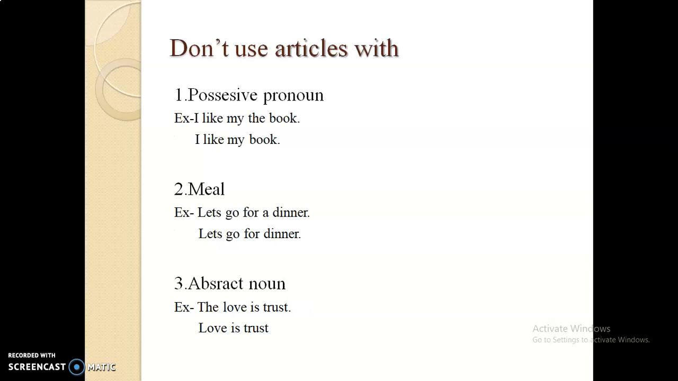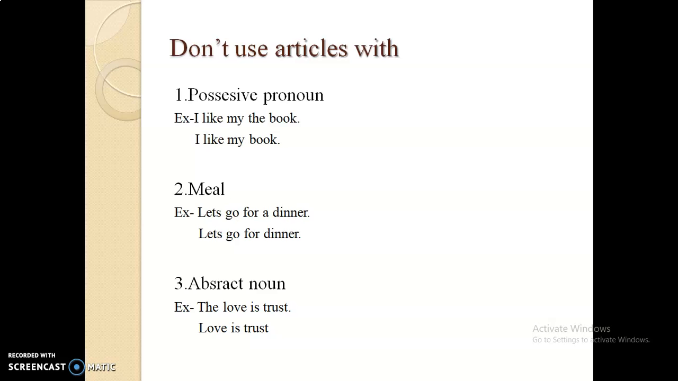Now next, when we cannot use the articles. See, don't use articles with possessive pronouns. For example, I like the book, which is incorrect. I like my book is correct. So my, his, their, are possessives, so we cannot use articles before these. Number 2, before meals. Let's go for a dinner, which is incorrect. Let's go for dinner. So dinner, breakfast, lunch, we cannot use the article before these meal names.